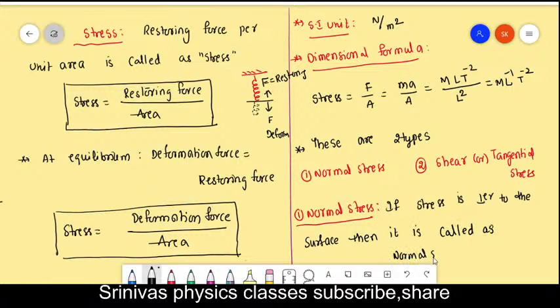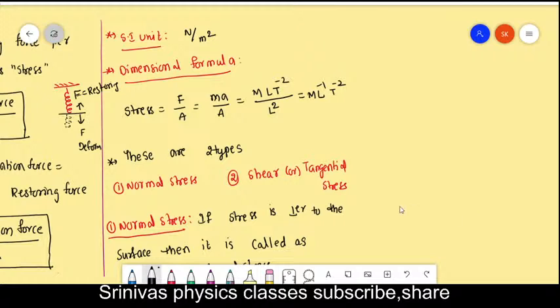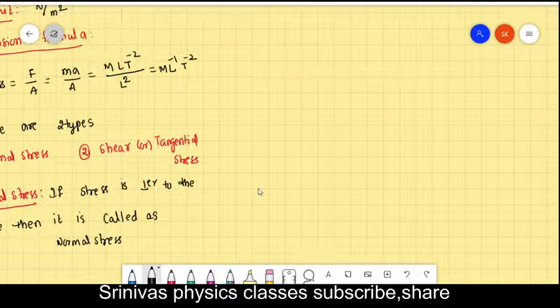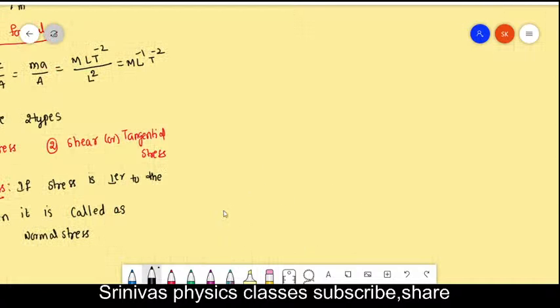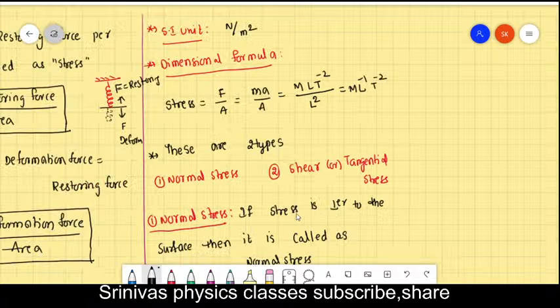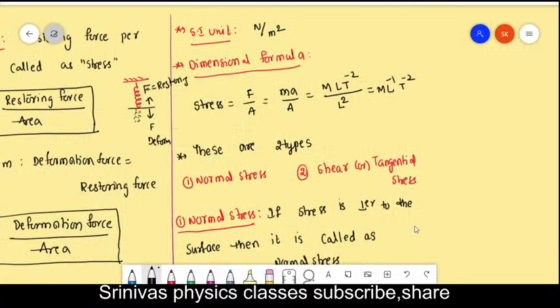This is about normal stress. Normal stress means this stress is always perpendicular to the surface.